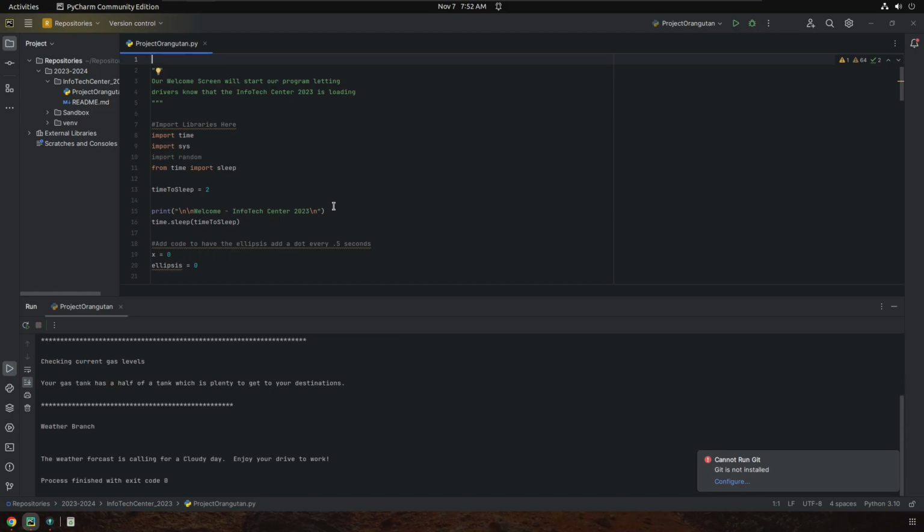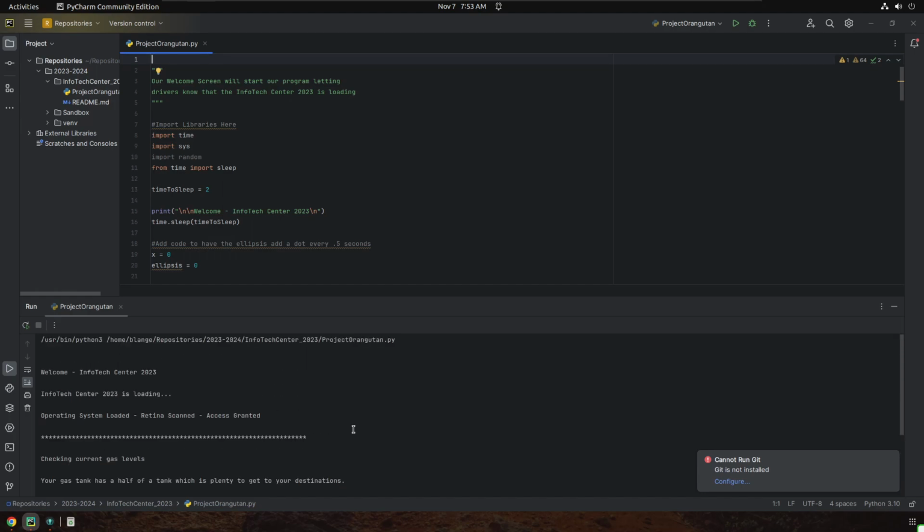The checking current gas levels, perfect. Your gas tank is a half full, which of a tank, which is plenty to get to your destination. Then it's checking my weather. The weather forecast is calling for a cloudy day. Enjoy your drive to work. All right, and then my program closed. So right now things work pretty good. Now, I want to change some things, but at least the merge looks good.